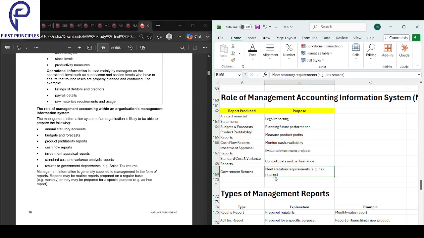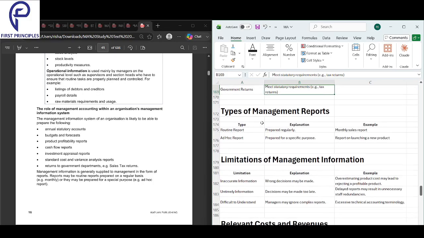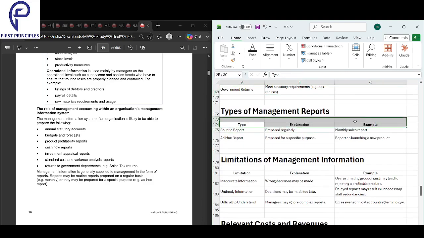Why do you need government returns? To meet the statutory requirements. So annual financial statements you need for legal reporting, budget and forecast you need for planning future performance, product profitability to produce profit reports, cash flow reports to monitor the cash availability, investment reports to evaluate the investment project, standard and variance reports so that you can control your cost better in the future, government returns to meet the statutory requirements. So these are the reasons why you need those reports.